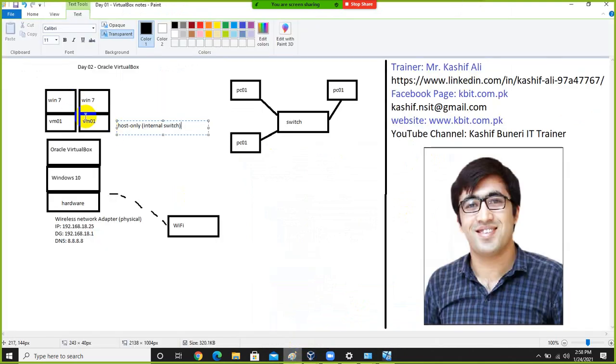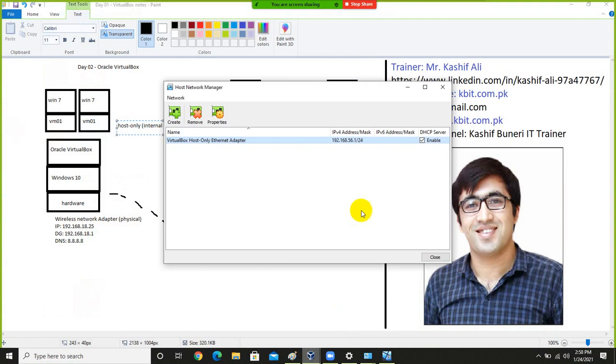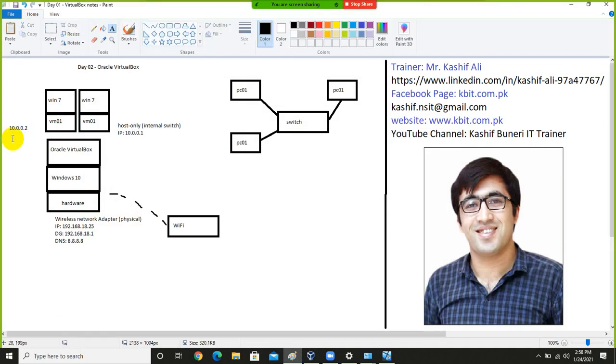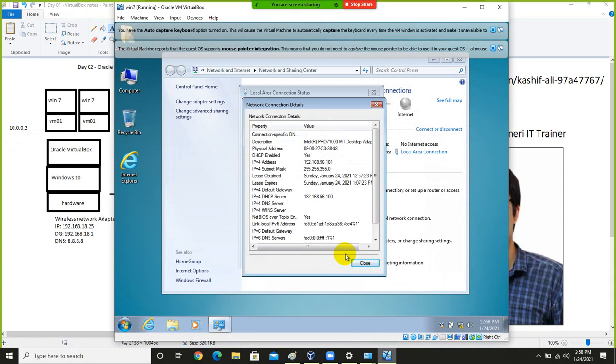If you have a task and you need to configure DHCP server on any of these virtual machine, so best option is to disable DHCP of your host only adapter. So you can disable it like this. So this is the story. You can also disable DHCP of your host only adapter, and you can assign manual IP address. Suppose I have assigned 10.0.0.1 IP address to this machine, and suppose I have assigned 10.0.0.2 IP address to this virtual machine.